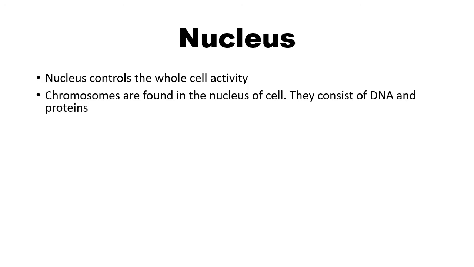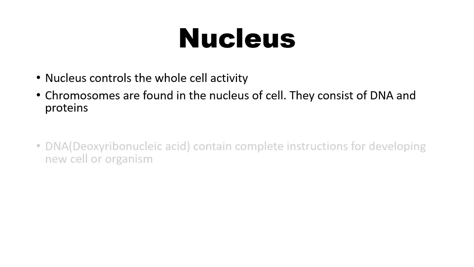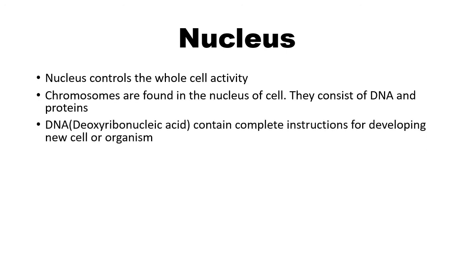They consist of DNA, DNA means deoxyribonucleic acid, and proteins. DNA, deoxyribonucleic acid, contains complete instructions for developing a new cell or organism. DNA is also called hereditary material.